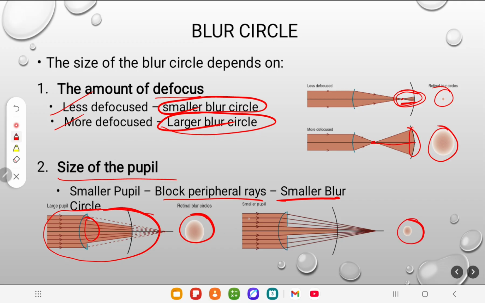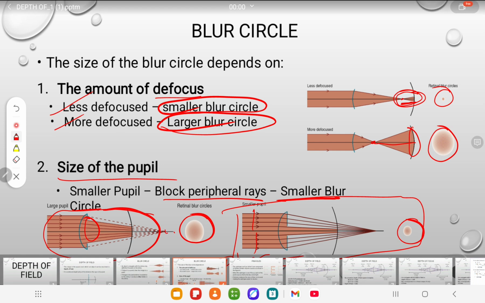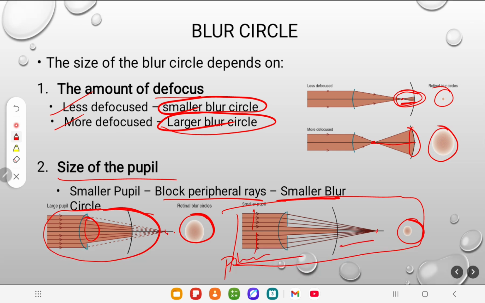Actually, putting in a pinhole does the same thing as a smaller pupil size. In both cases the refractive error is the same, and the distance from the retina is the same. But with a small pupil acting as a pinhole, the amount, the size of the blur circle, reduces. So whatever the case, if the size of the blur circle reduces, it creates what?